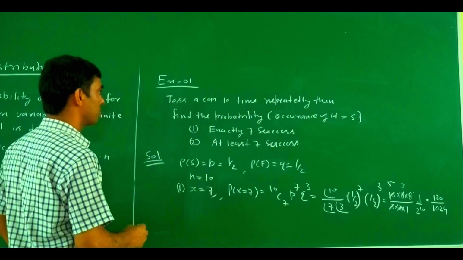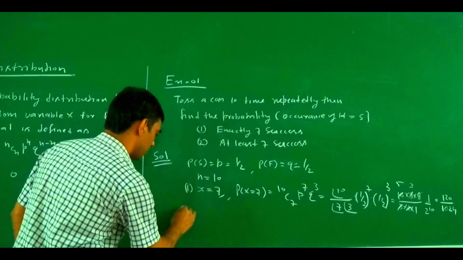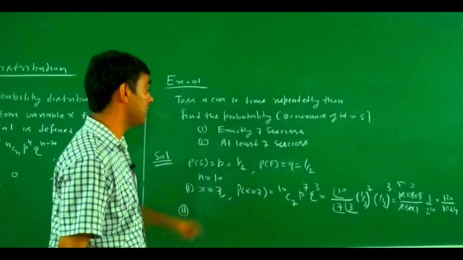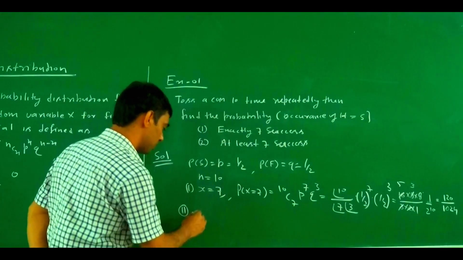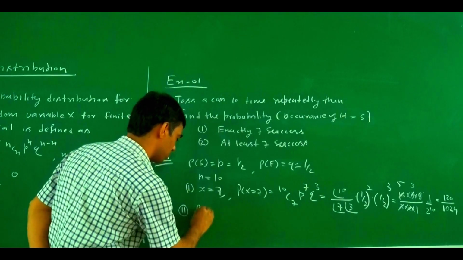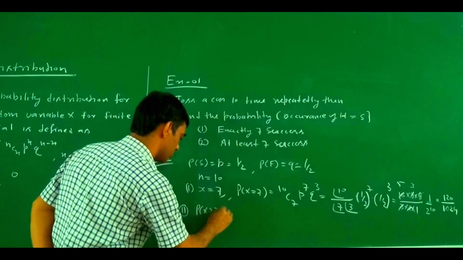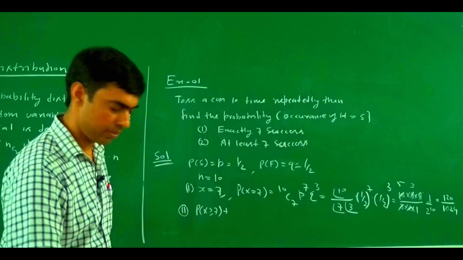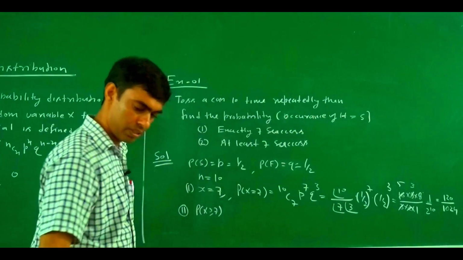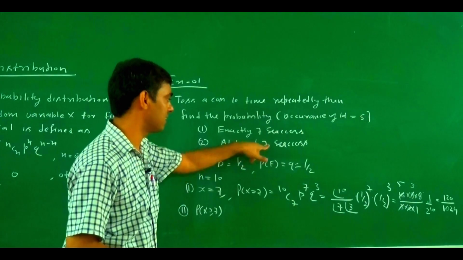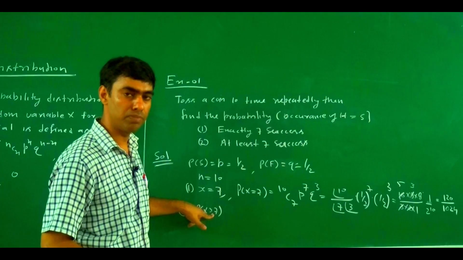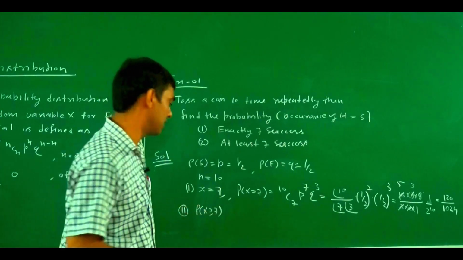And if we talk about the second question, the probability of at least 7 successes, what is the meaning of this? We try to find out the probability of x greater than or equal to 7, which means at least 7 successes. There is an occurrence of at least 7 heads, maybe 8 heads, 9 heads and 10 heads.